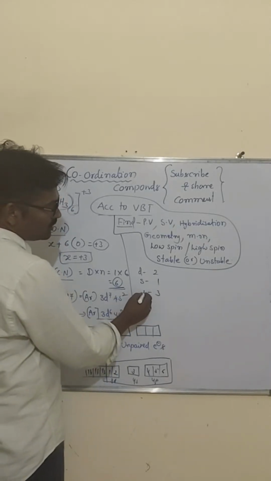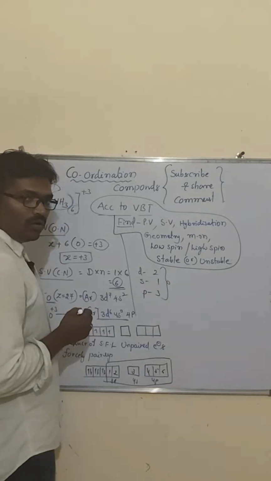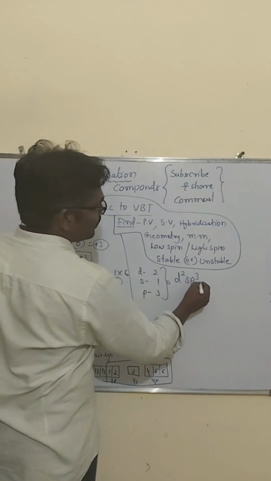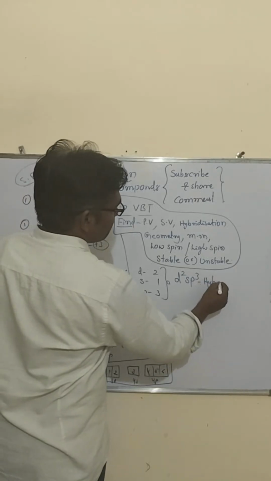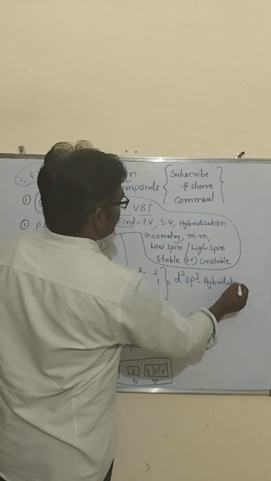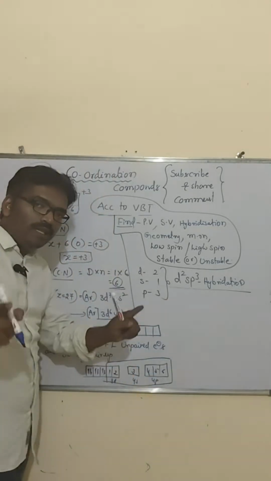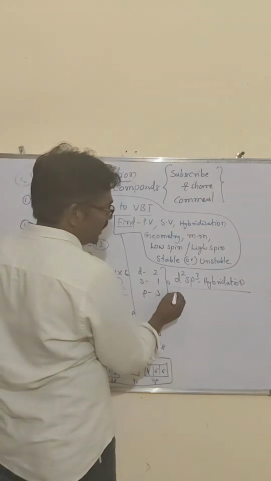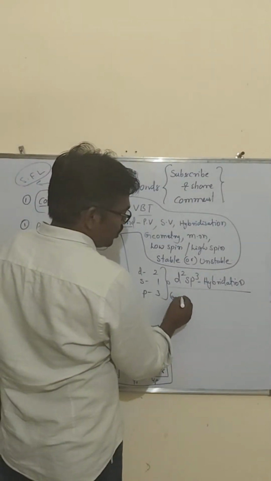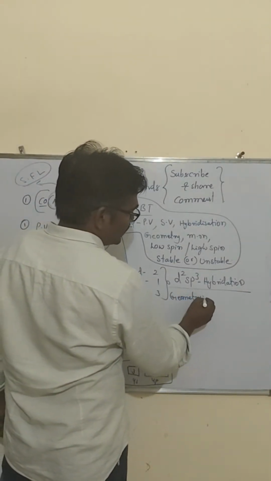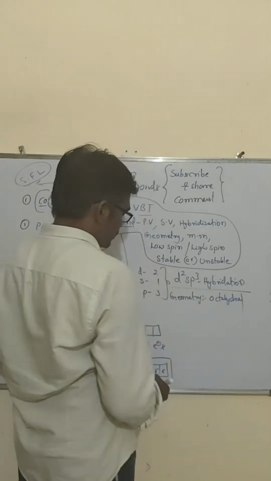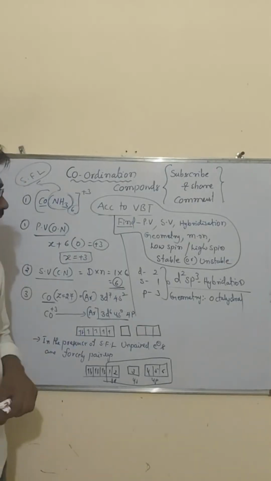Based on the making of these, d2sp3 hybridization we call. Whether sp3d2 or d2sp3, what did I say the geometry is? The geometry is octahedral.